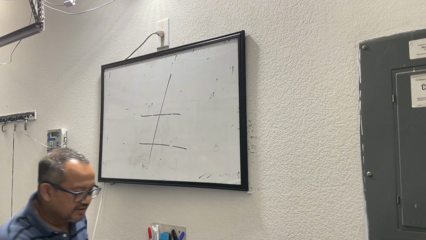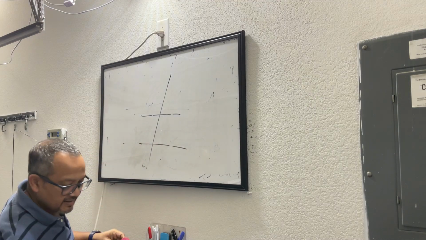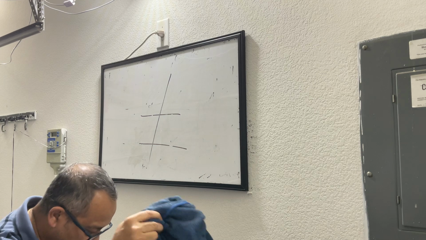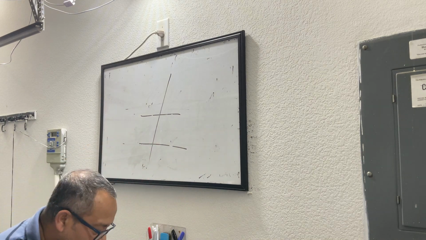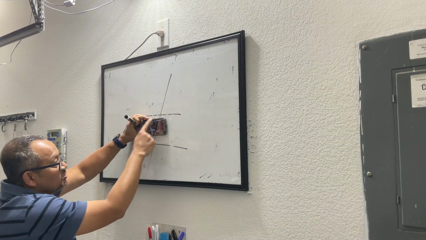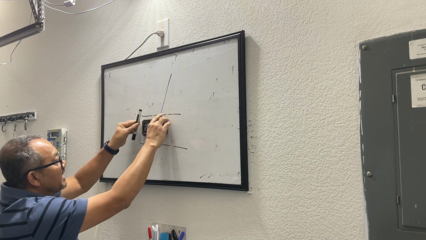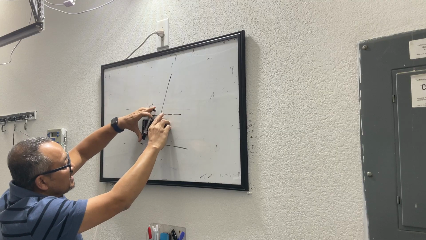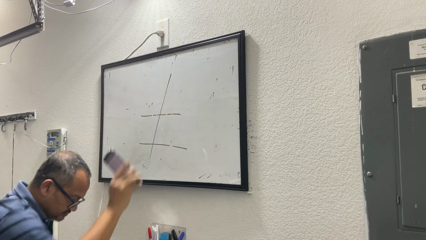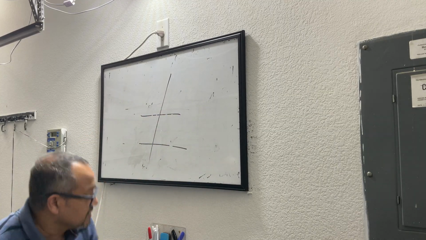Okay? It is like this. Look at the two sides of the phone, and this is the third line. Okay, let's do this.